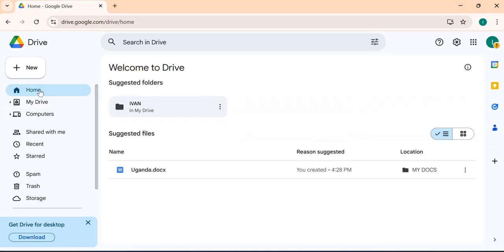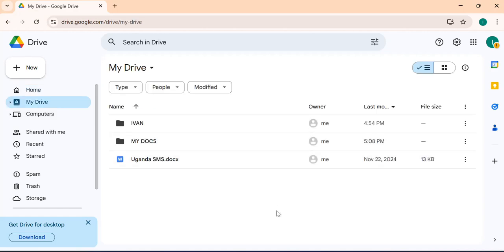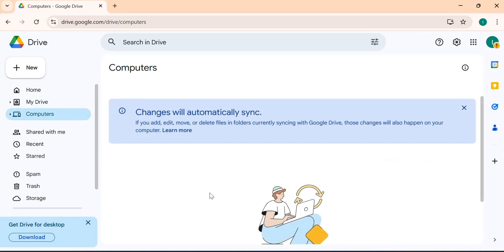Besides that, let's look at this. This home tab here is where you have your recent folders that you have opened, maybe your documents, anything. It could be anything, even the suggested folders that you have. And then My Drive here shows all the files you have uploaded in your drive. And then we have these Computers here. This is where you add a computer to be able to sync your data into the Google Cloud storage. When you add any computer here, whenever you're working with a computer, it will automatically sync your data so that it can be kept safe also in the cloud, and that is Google Drive.